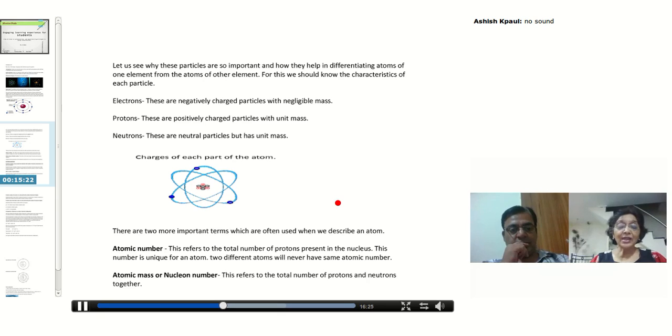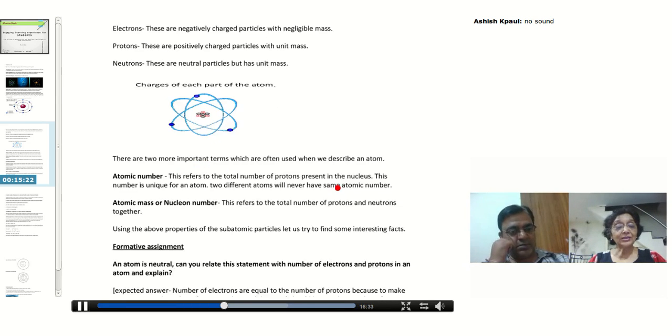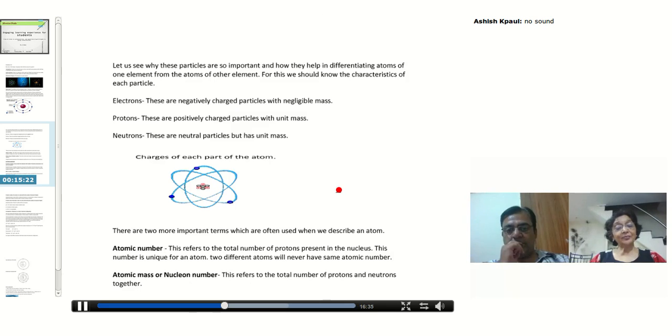Now we move ahead and we land on two new terms. One is atomic number and the other is atomic mass. Now what is this atomic number? Atomic number refers to the number of protons. As many protons as are present in the nucleus, the atom is said to have that atomic number.